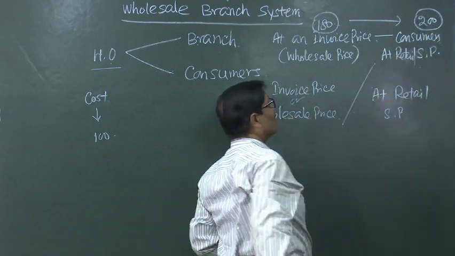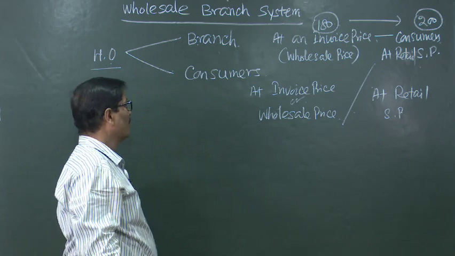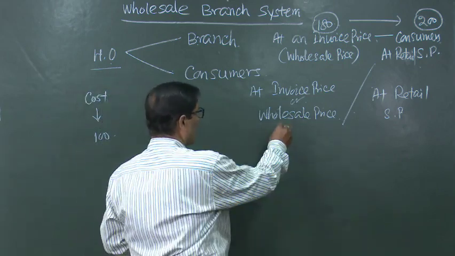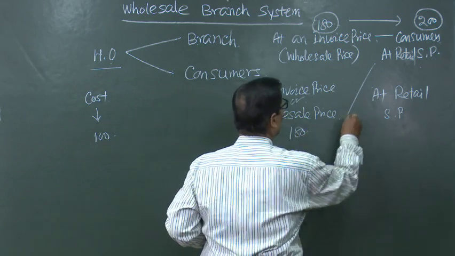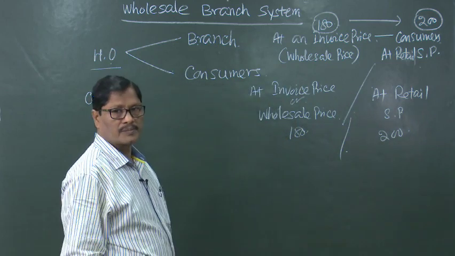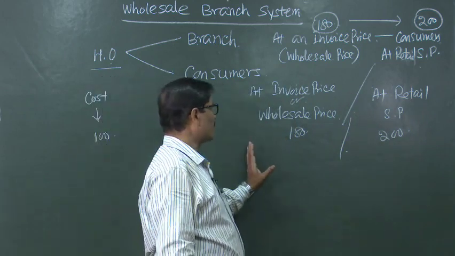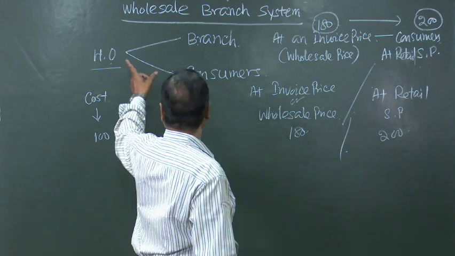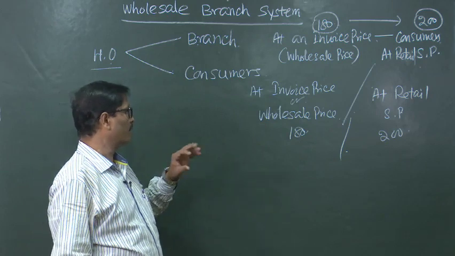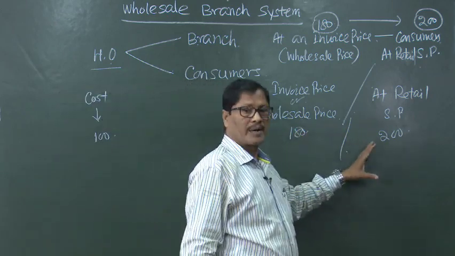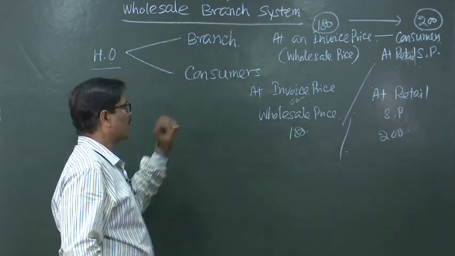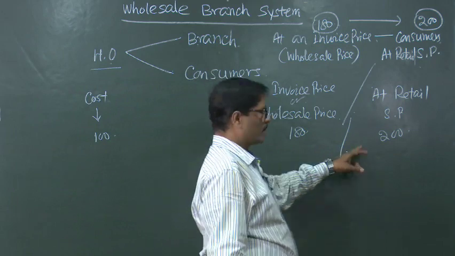So, the retail selling price is 200. Now, the head office may sell to the consumers directly, either at the wholesale price of 180 or at 200. So, depending on the question, whether the head office is selling goods to the consumers directly at the wholesale price or the retail price, we will have to be careful. Other things will be the same, only this thing we have to be very particular about.